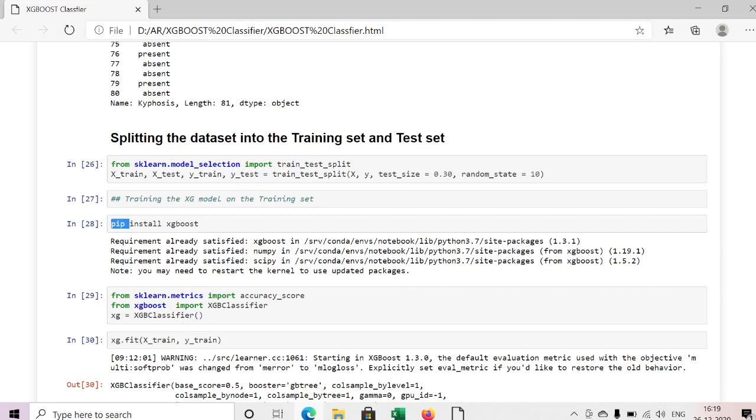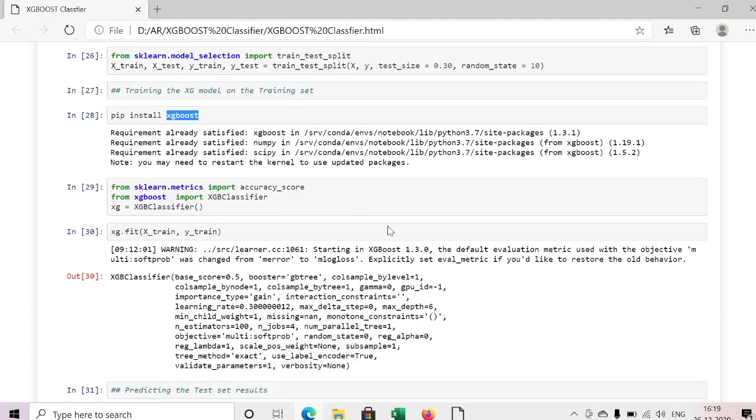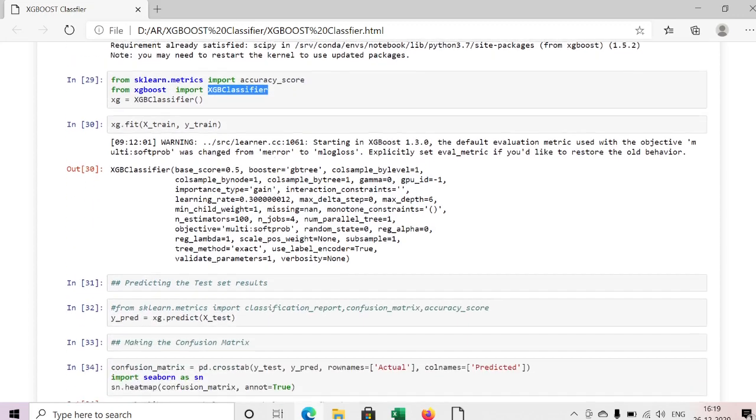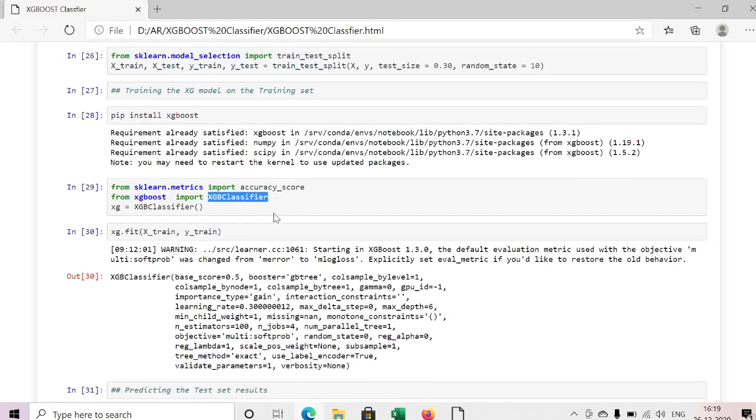Before that, if the XGBoost package is not available, we need to install it using the command pip install xgboost. It will be installed, and only after installing are you able to execute your code. From sklearn.metrics import accuracy_score, because if I want to calculate the accuracy score, I need to import that method. From xgboost, import XGBClassifier. I am using the XGBoost classifier to execute our data set.